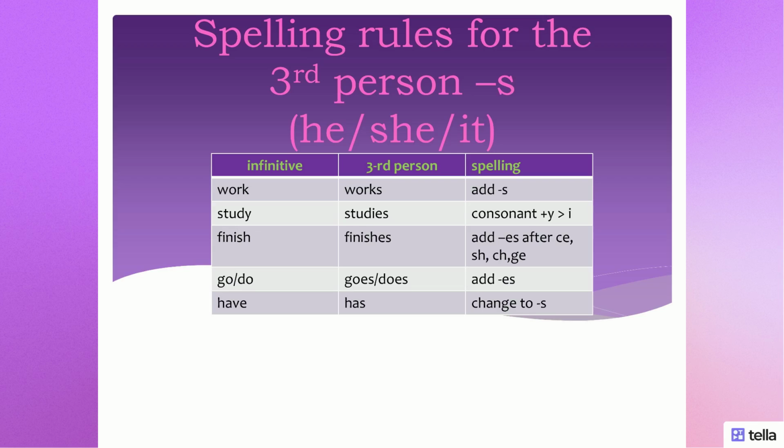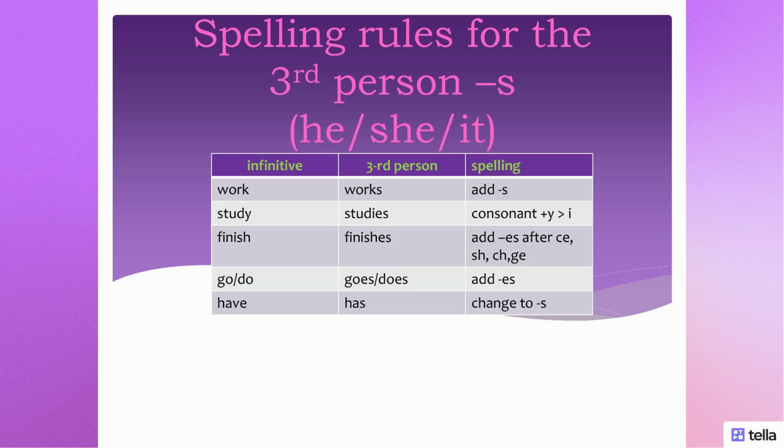Okay. Right now, let us consider the spelling rules for the third person singular. Okay, you remember, yeah, that if the subject is the pronoun he or the pronoun she or the pronoun it, we should add s in this case to the main verb. But sometimes we add es. Okay, if the verb is standard, then just s. But if it is ending in y, we have to change y into i while adding es, as in the example, study, studies, you see.